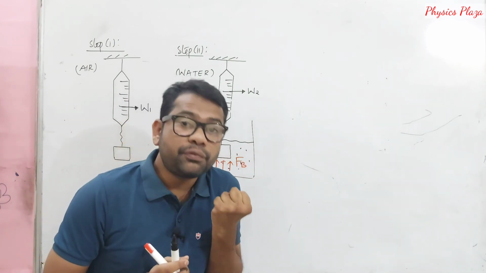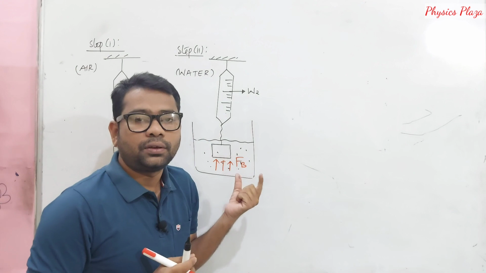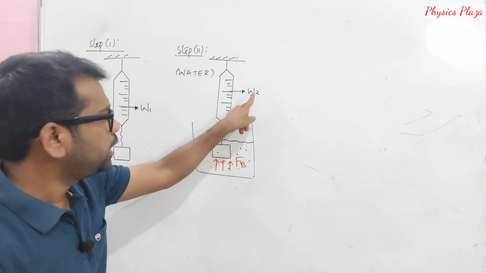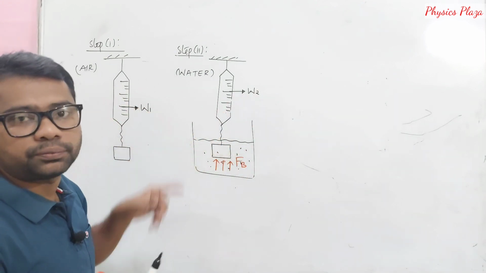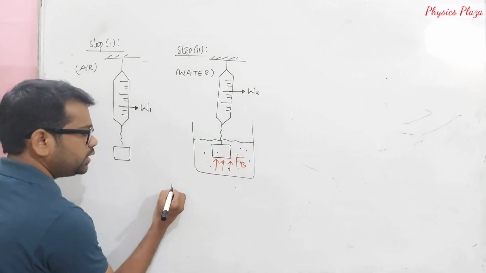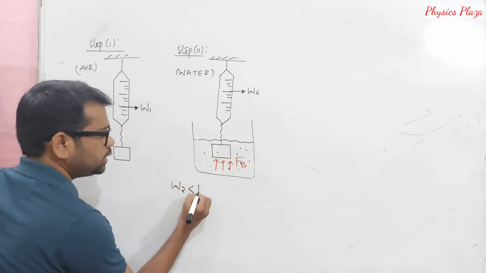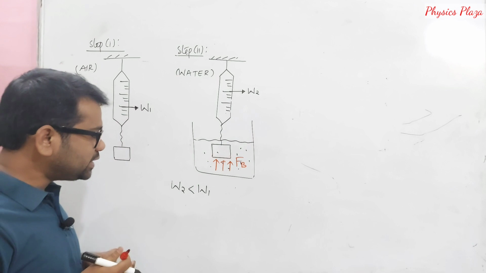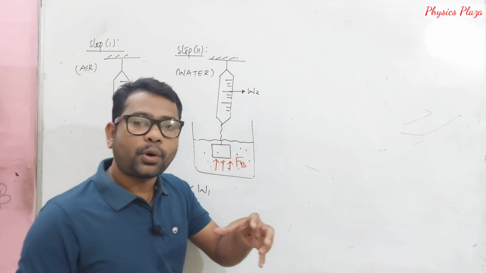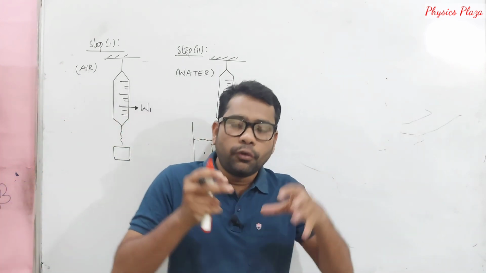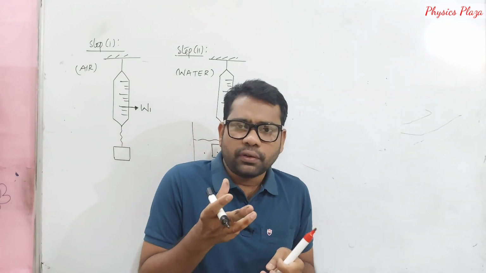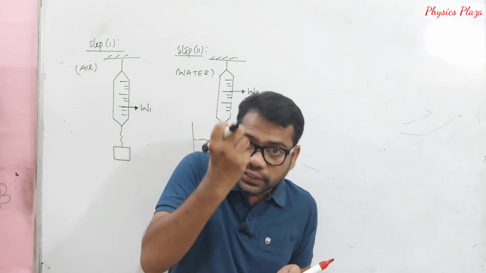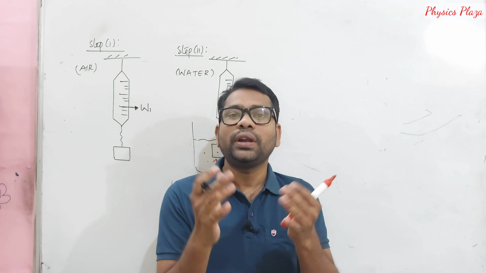The net weight acting on the body will be less. Which means we notice that W2 will be less than W1. We notice W2 is less than W1. So what is the reason for this? When a body is immersed partially or wholly in a fluid, we feel that the weight of the body is decreasing. Actually, it won't decrease.